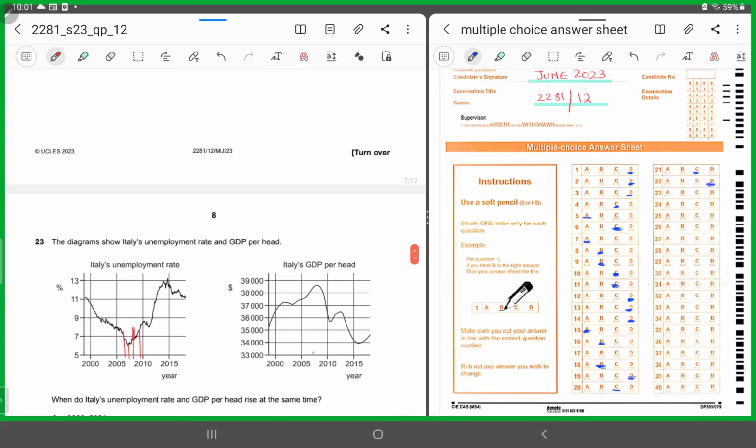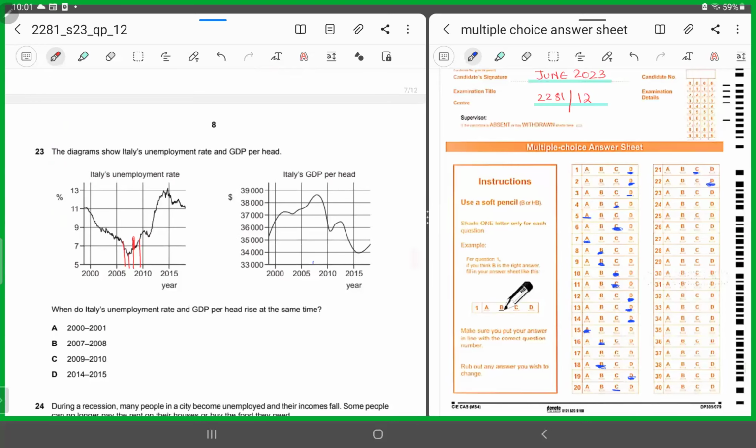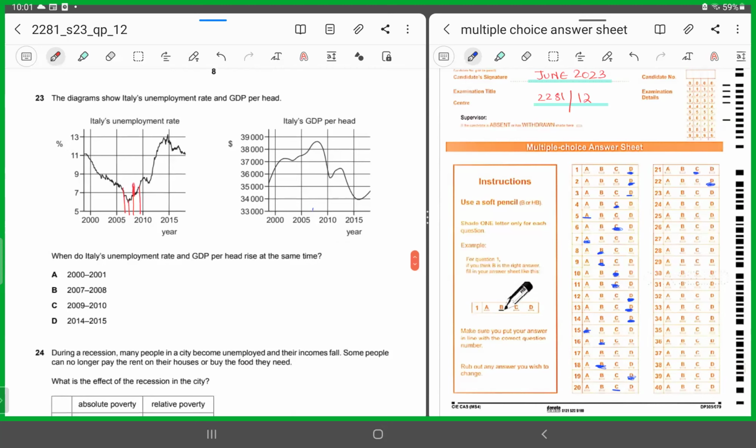All right. 23. 23 says the diagram shows Italy's unemployment rate and GDP per head. When do Italy's employment rate and GDP per head rise at the same time? Now, both have to rise at the same time. They've given you the periods. A says between 2000 and 2001. If you look at Italy's unemployment rate between 2000 and 2001, the GDP per head is increasing, but the unemployment rate is falling. So A cannot be the option.